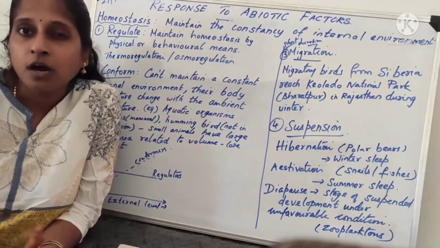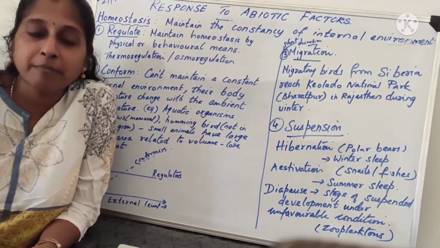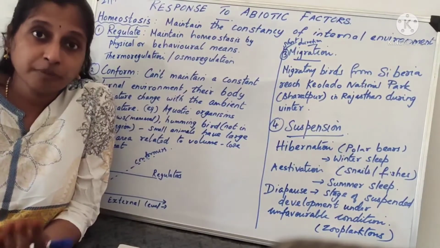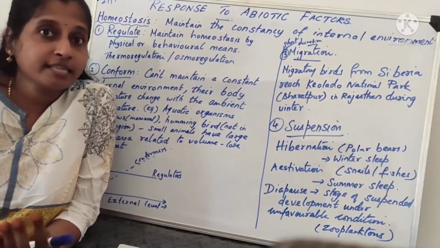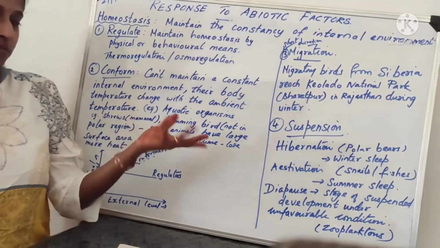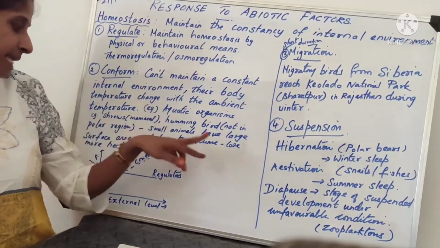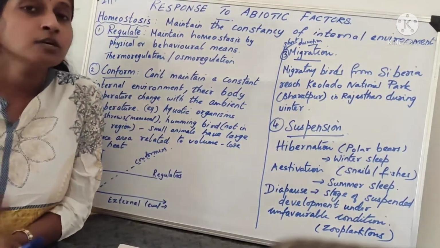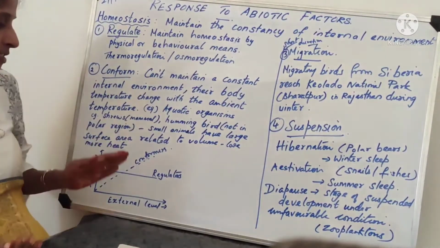In the cold areas, you cannot find hummingbirds as well as shrews, these small mammals, because they cannot regulate their body temperature. They are regulators, they need to regulate, but they cannot, so you cannot find these organisms in the polar region. That is one criterion which you need to know. These small animals have a large surface area relative to volume, so they lose a large amount of heat. So they are not found in cold regions. Clear?